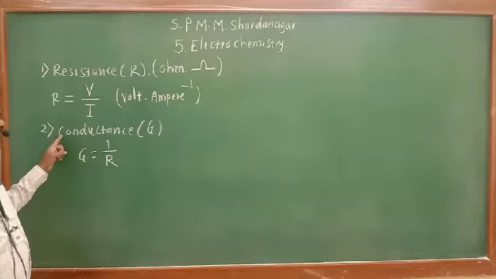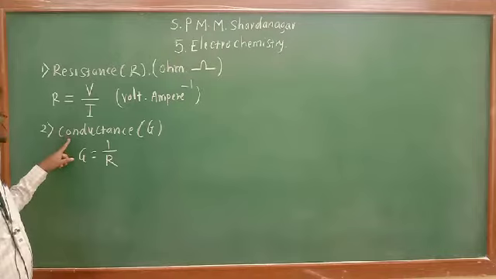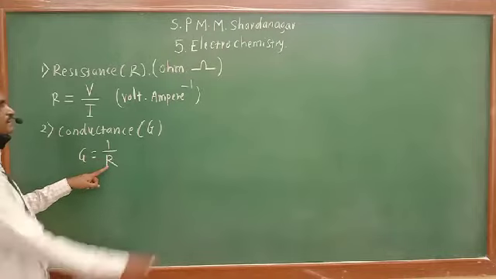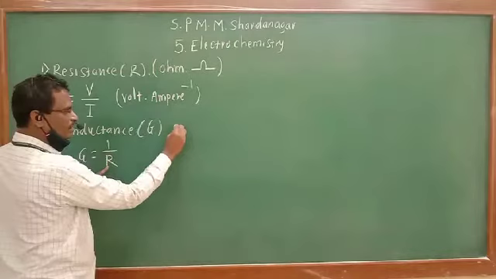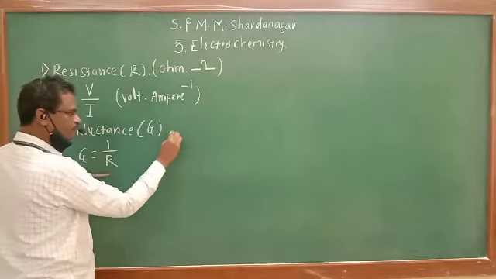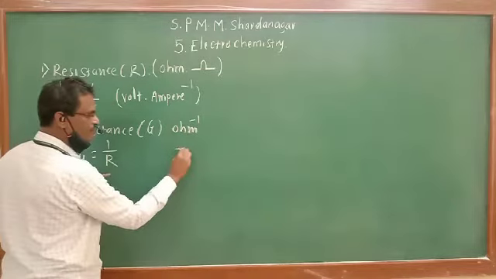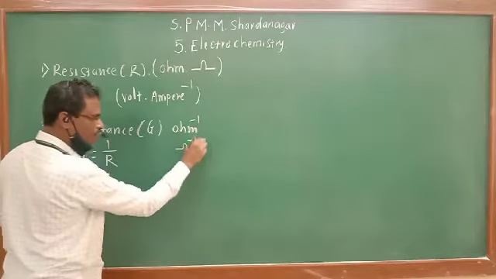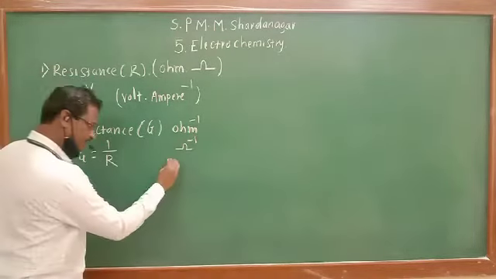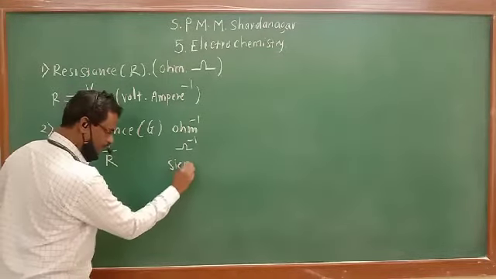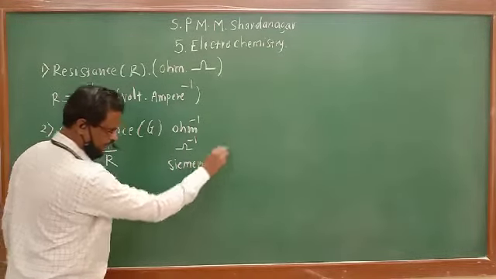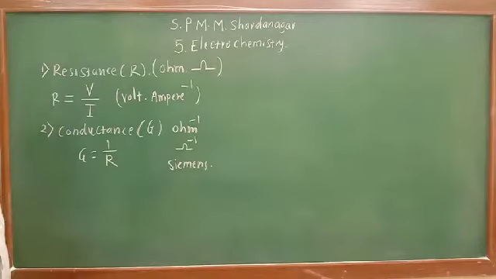Now we have to find out the unit of conductance. What is unit of resistance? Ohm. So 1 upon ohm means it is per ohm, and this is also known as Siemens.